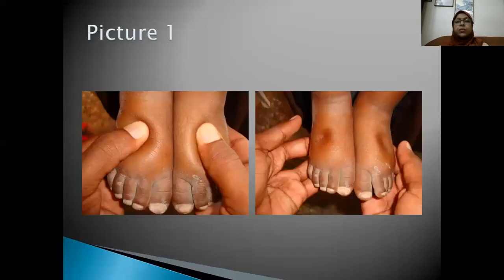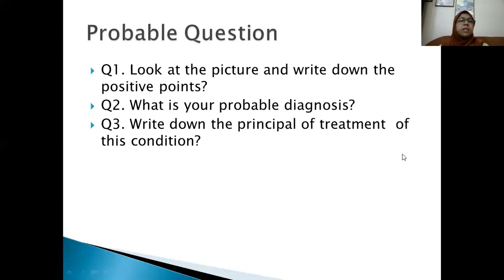This is the first photograph. With this photograph, you may have the following questions. Look at the picture and write down the positive findings. What is your probable diagnosis? Write down the principle of treatment of this condition.